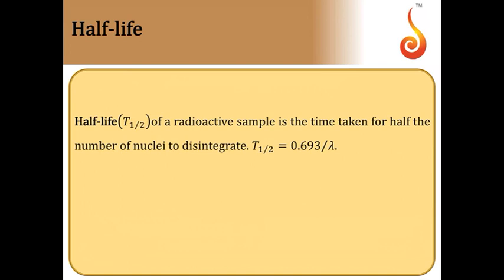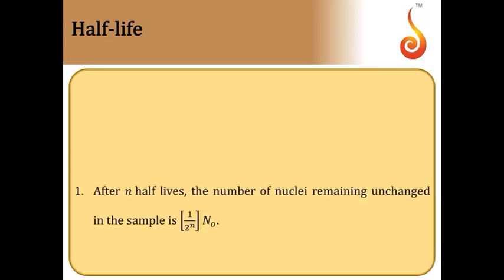You can prove that half-life is equal to 0.693 by lambda, where lambda is decay constant. Notice one thing, decay constant varies from one substance to other substance, one sample to other sample. Hence half-life also varies from one sample to another sample. After n half-lives, the number of nuclei remaining will be N naught divided by 2 to the power n. So these many will be remaining.